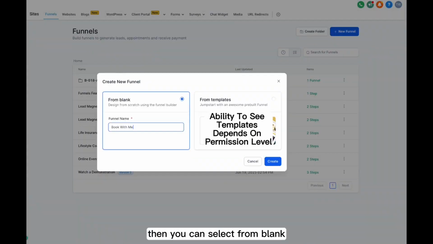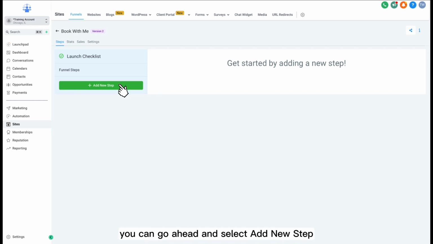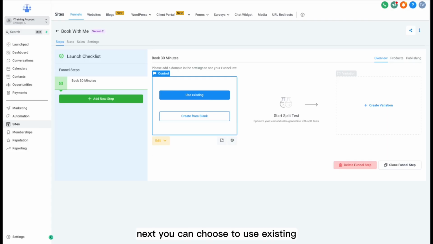Then you can select from blank or from a template. Here we'll start from blank, and you'll name your funnel. Once you've named your funnel, you can go ahead and select Add New Step. You'll then want to name the page and then fill in the path. Next, you can choose to use existing or create from blank. We're going to start from a blank page.